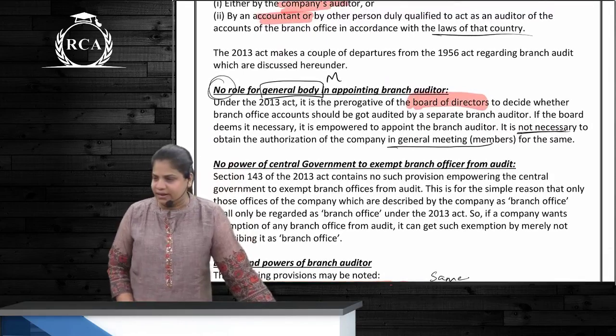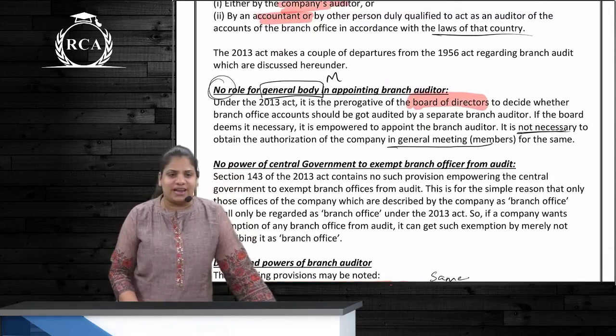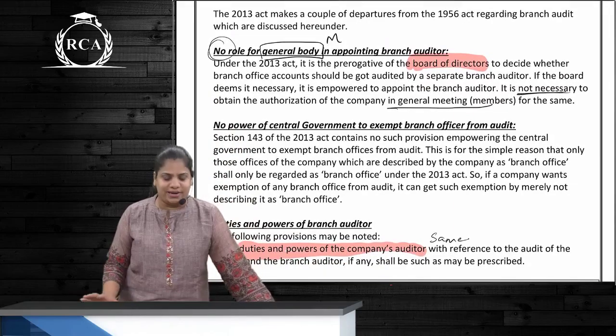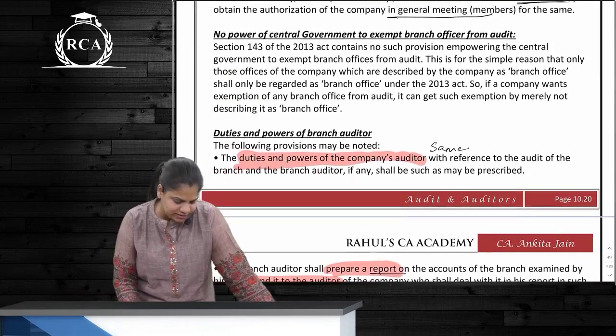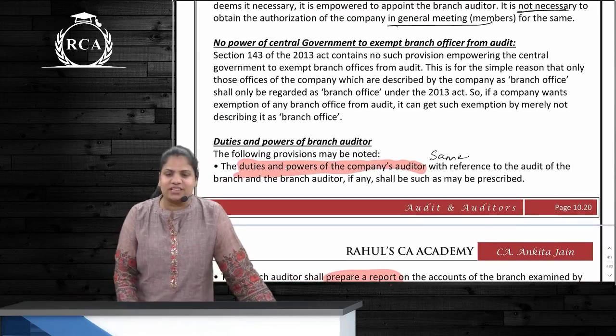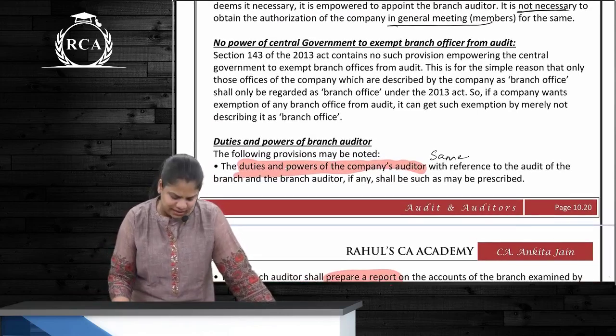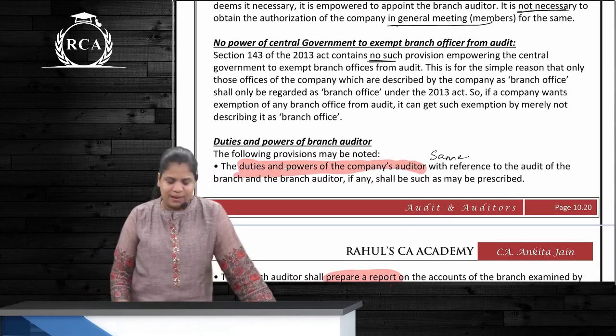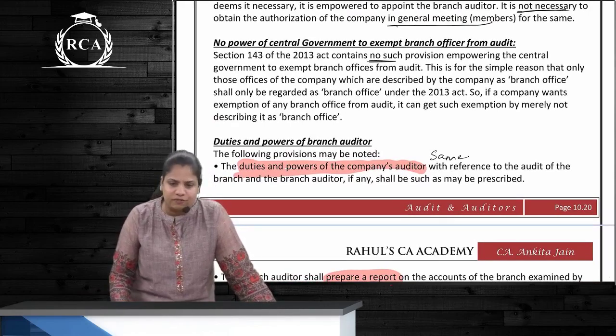Board of Directors. Is the OR or SR of the members necessary? No. So there is no role for the members in appointing such a branch auditor, correct? Can CG exempt branches from conducting the audit? The answer is no. There is no such provision empowering CG to exempt branch offices.